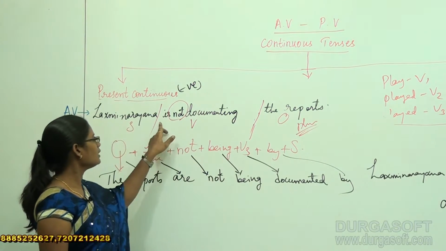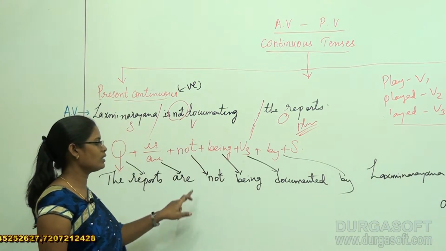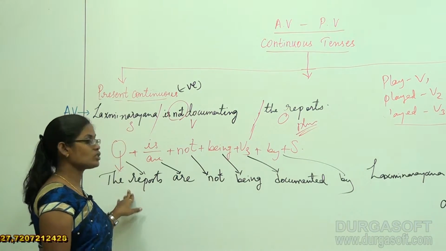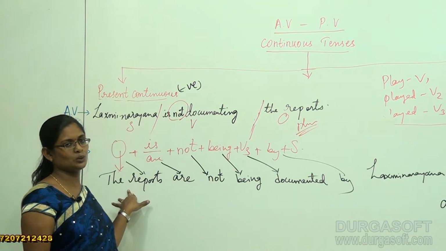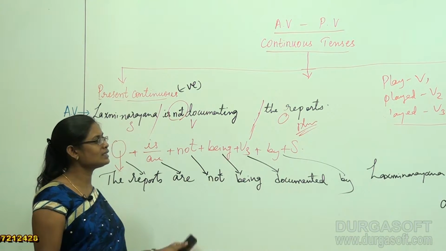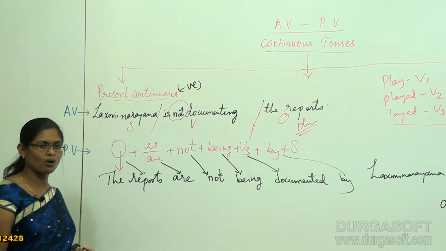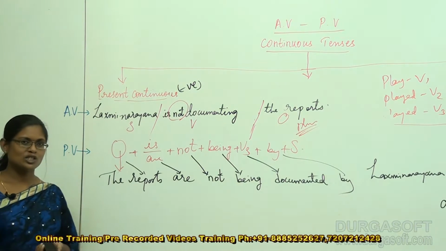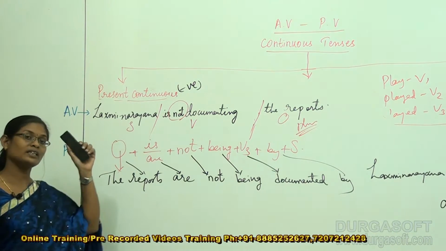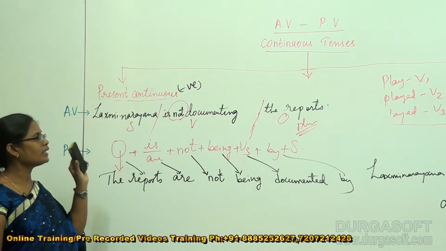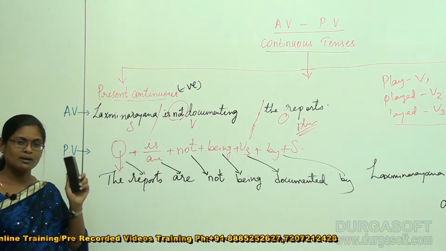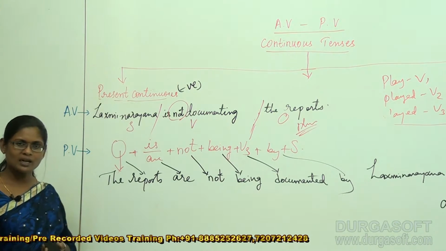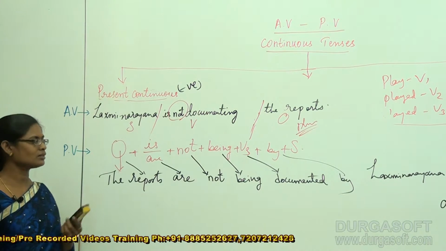Here, "is not documenting" got converted into "are not being documented" according to the sentence provided to us. Well students, this is about conversion of positive and negative present continuous active voices into positive and negative present continuous passive voices. I hope you understood this. Any doubts? Okay.